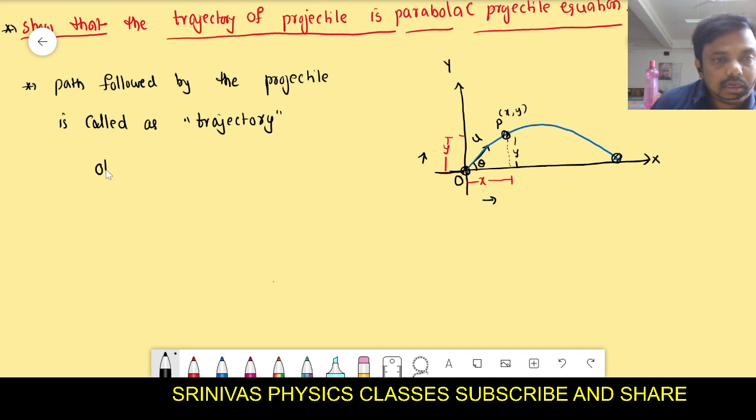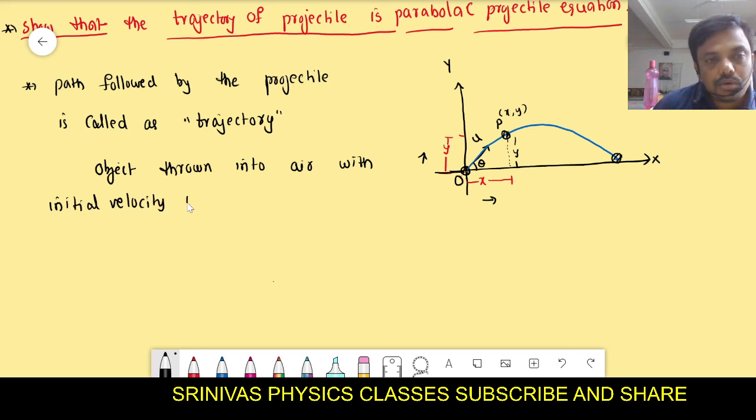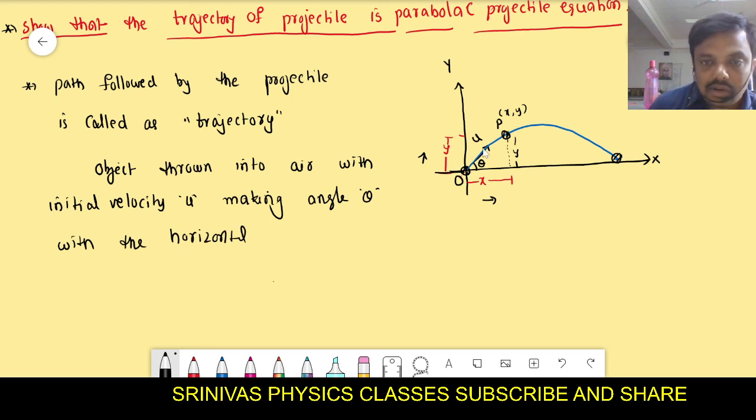One object is thrown into air with initial velocity u, making an angle theta with the horizontal, right? We throw the object with a certain velocity, that is u, at an angle theta, and it is going simultaneously along the x and y axis.